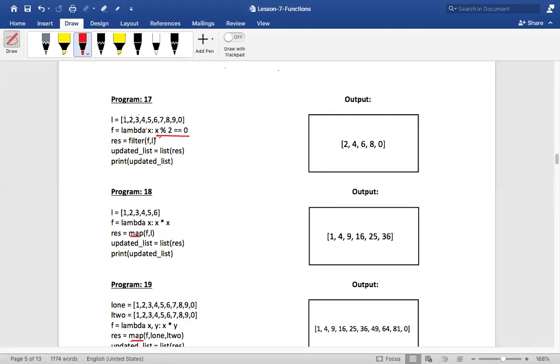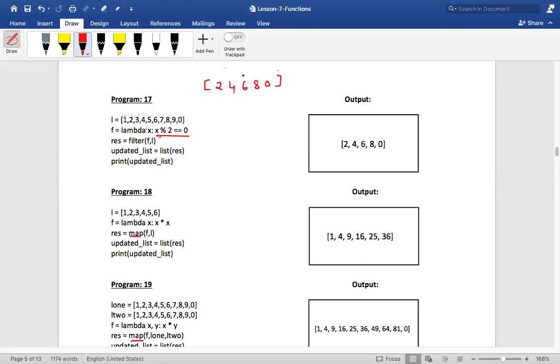So when it results in false, do you think this 1 will be added to the resultant sequence? No. So it won't be added. Next element is 2. So 2 mod 2 is equal to 0 is true, isn't it? So this will result in a true value. When it results in true, this filter will store that 2 as one of the elements. So the 1 is filtered out. Did you see that? Similarly, 3 will be filtered out, 4 will be added, 5 will be filtered out, 6 would be added, 7 would be filtered out, 8 would be added, and then 0 would be added. So you will get a resulting sequence of 2 4 6 8 0.